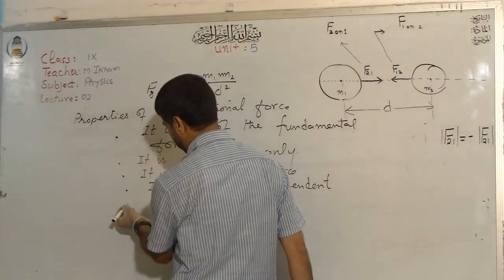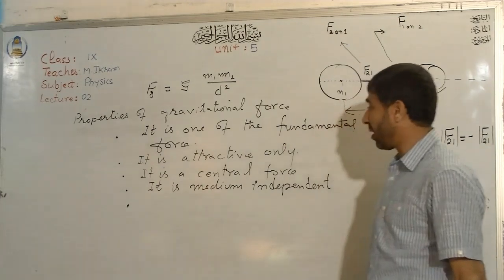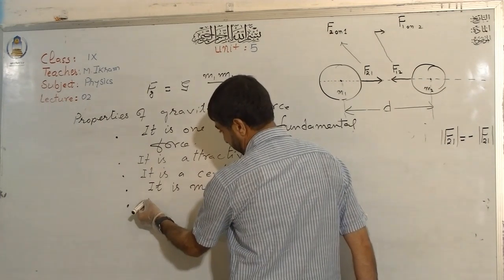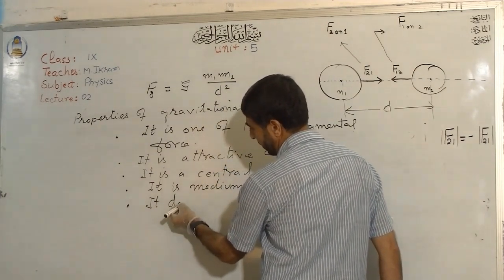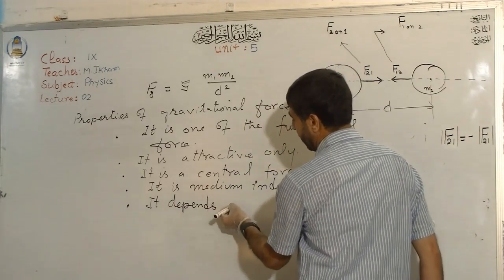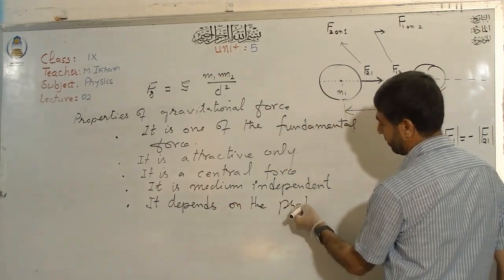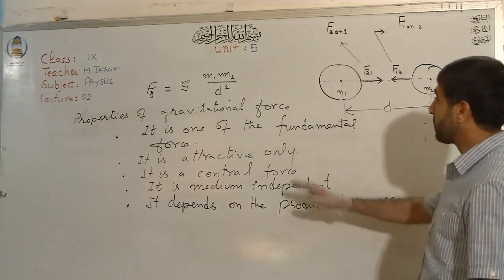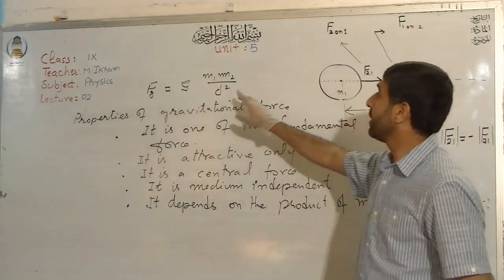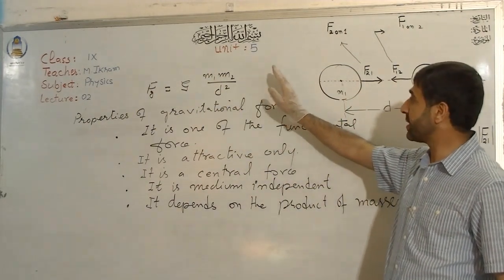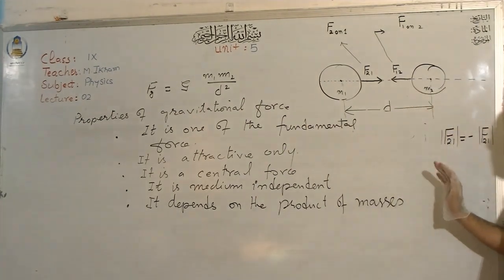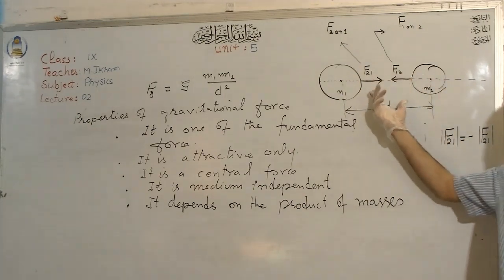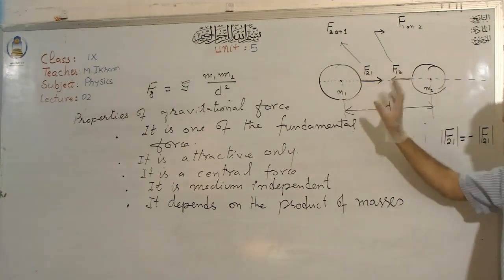The next important point is that it depends on the product of masses. The force between two objects always depends on the product of their masses. It does not depend on the individual masses. For example, as I told you, if the masses are 100 and 10, the force of gravity will remain the same. They will be pulling each other with the same force.